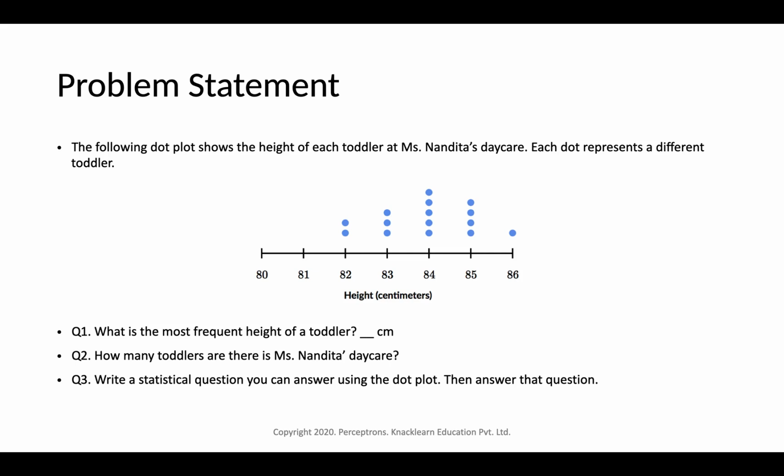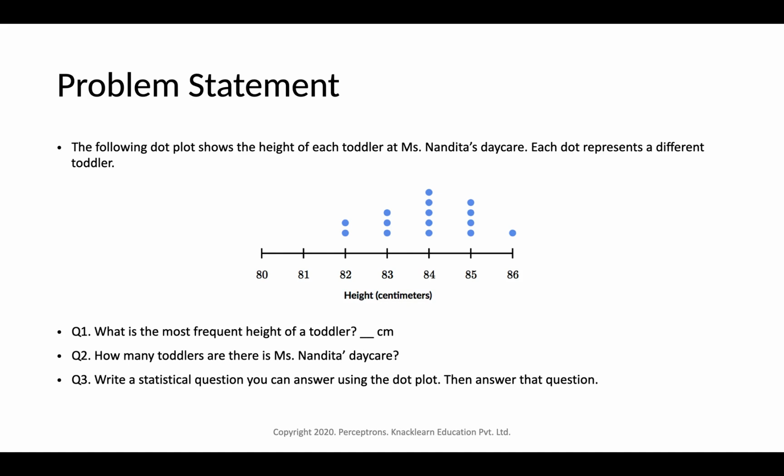Now there is one more problem statement. It says the following dot plot shows the height of each toddler at Miss Nandita's daycare. Each dot represents a different toddler. So now here we have around 15 dots. So there are around 15 toddlers here in Miss Nandita's daycare.